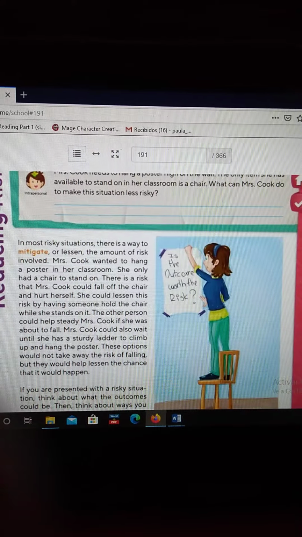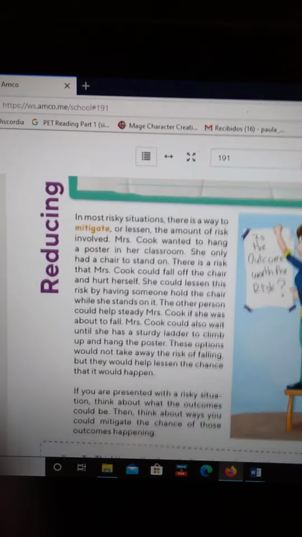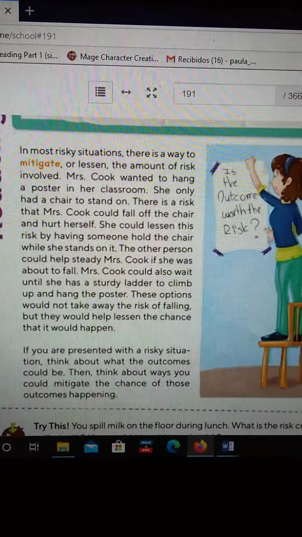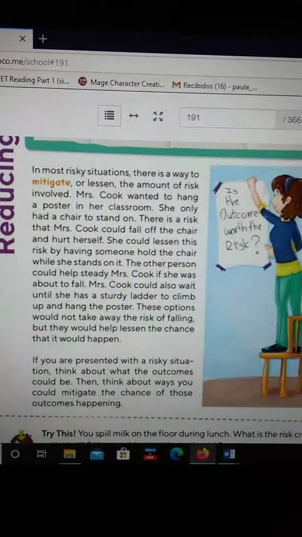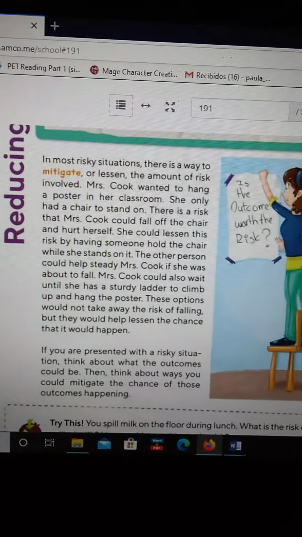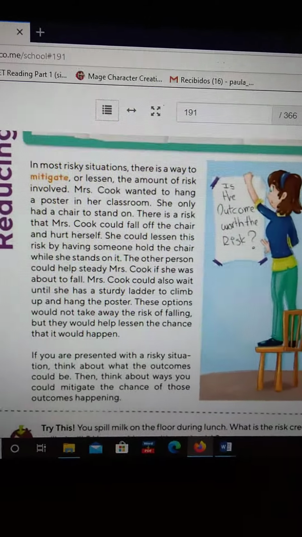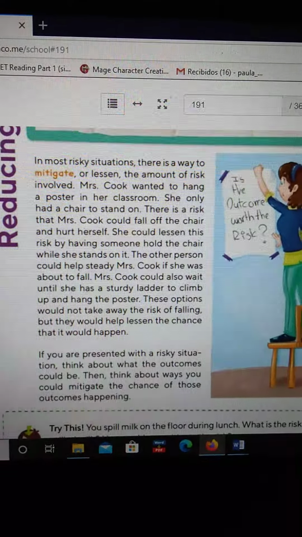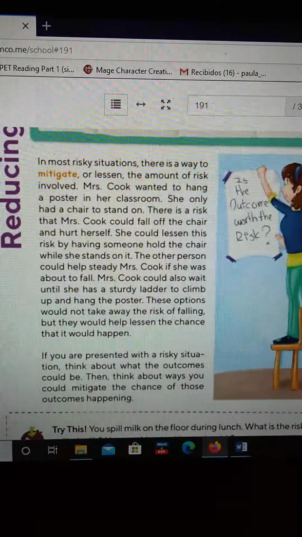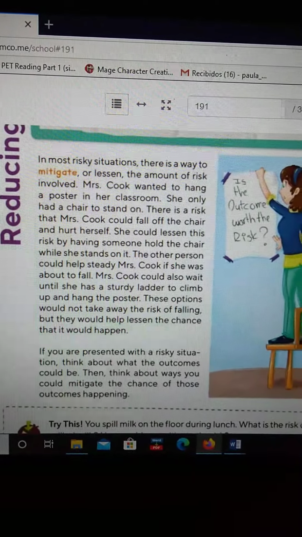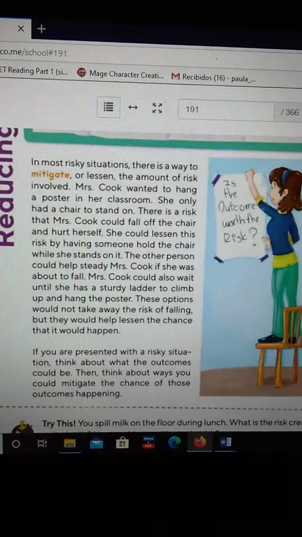Okay, now that you have written something, we're going to go on to the next. In most risky situations, there is a way to mitigate or lessen, it means make less likely to happen, the amount of risk involved. Mrs. Cook wanted to hang a poster in her classroom. She only had a chair to stand up on. There is a risk that Mrs. Cook will fall off her chair and hurt herself.